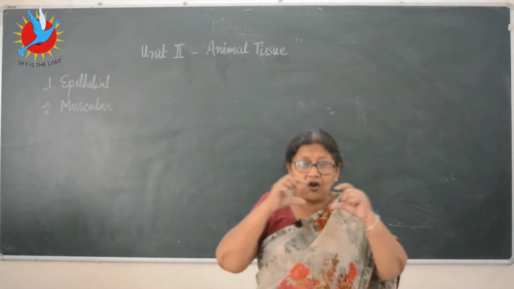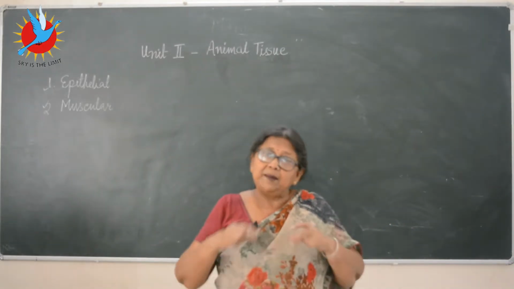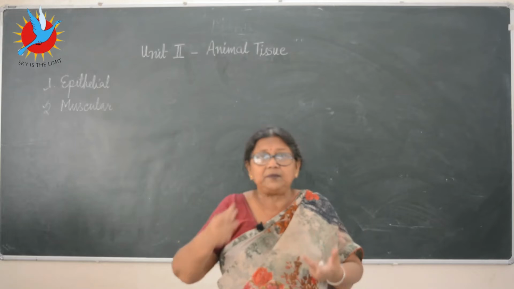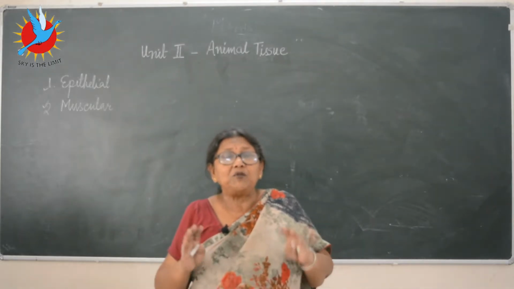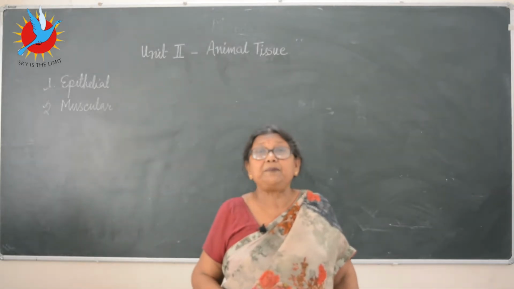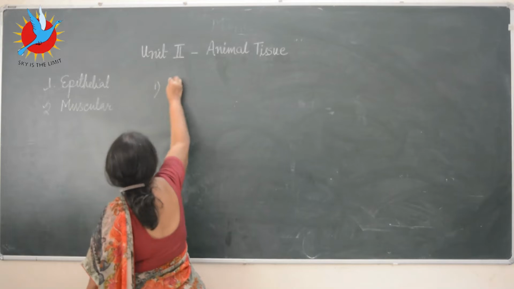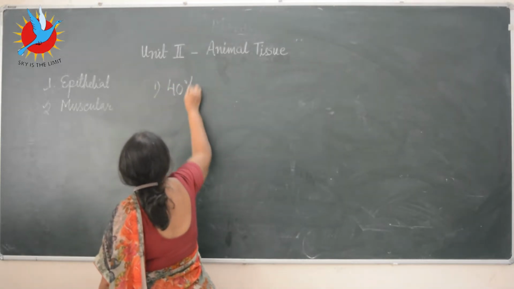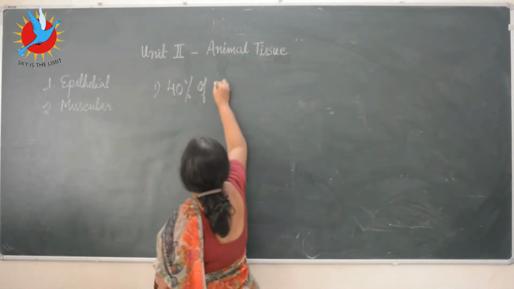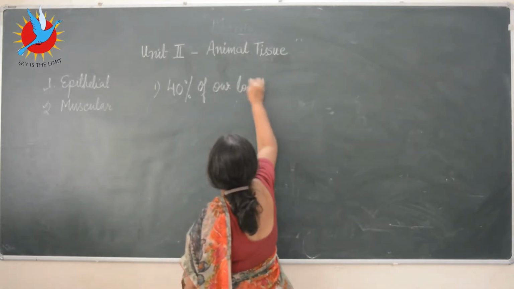They are long cells. Muscle fibers are the long type of cells. They might be with the tapering ends or might be with the blunt end. But the most important thing, the muscular tissue makes 40% of our total body weight.